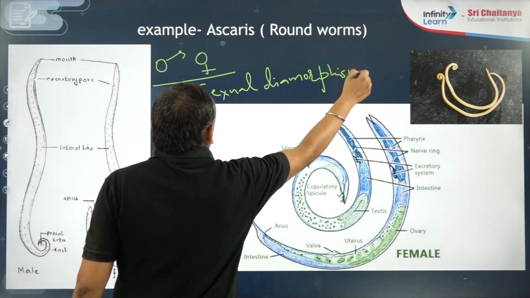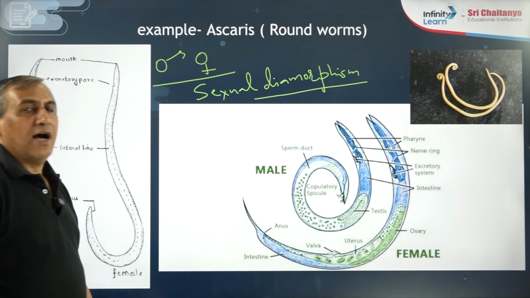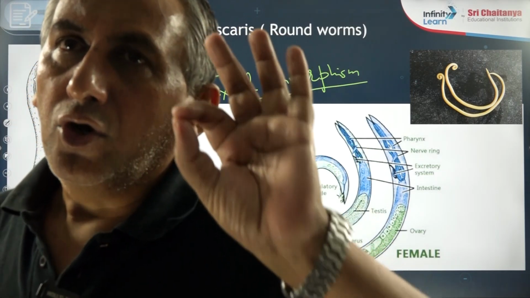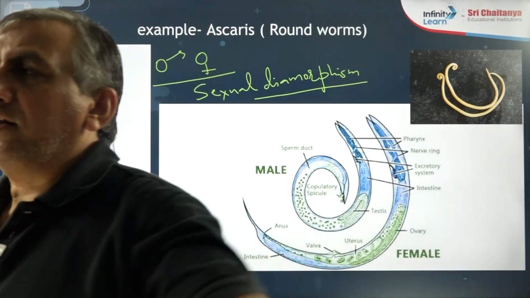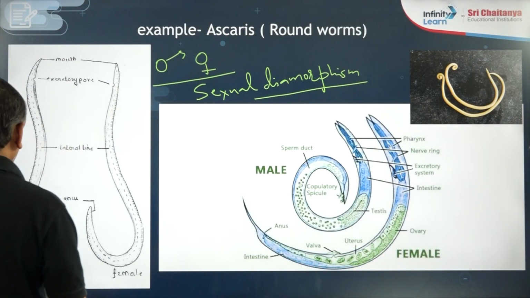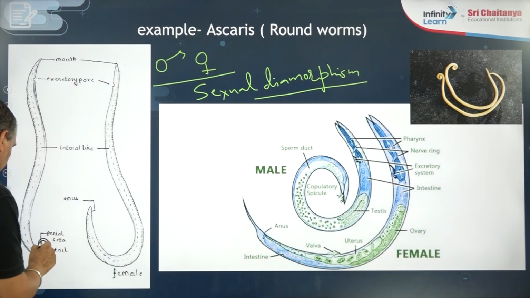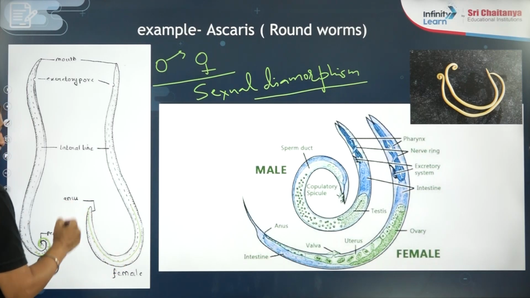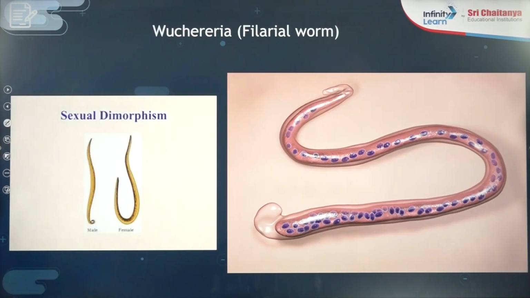What is sexual dimorphism? Identification of the sex of an individual on the basis of external characters. Male Ascaris is short with a curved tail. Female Ascaris is long with a straight tail. This is a very important point to remember.